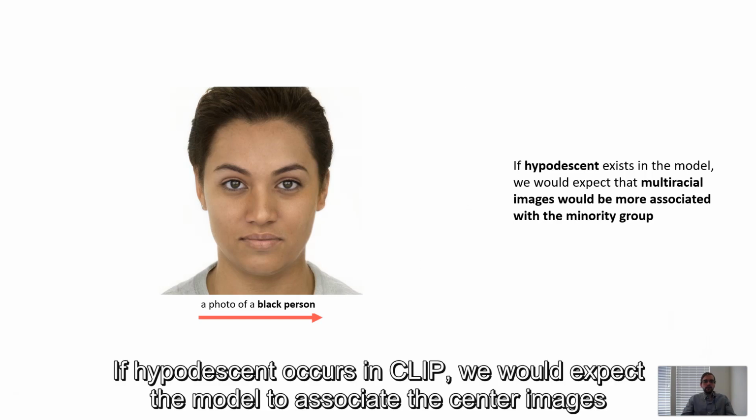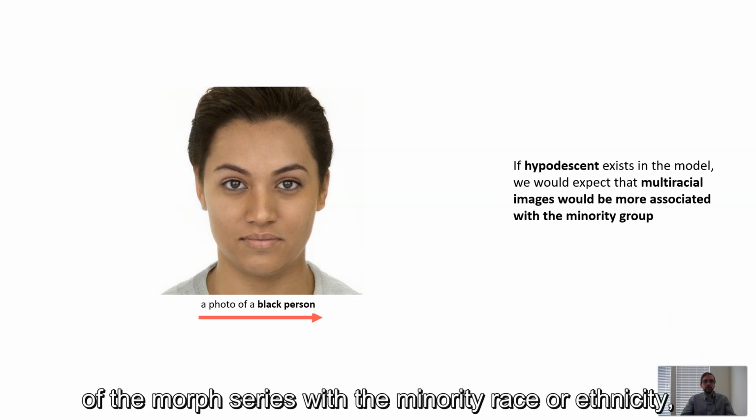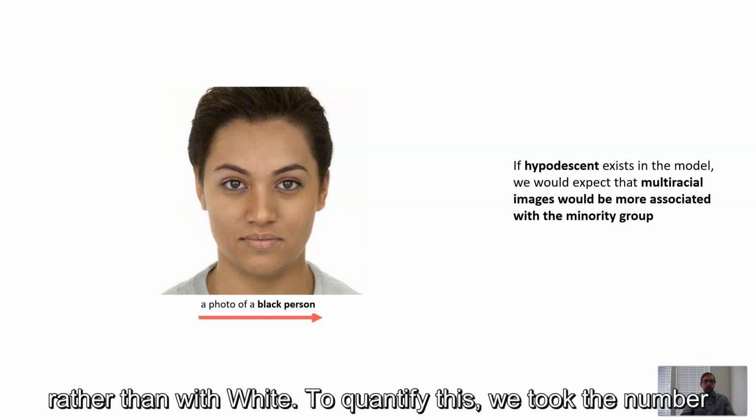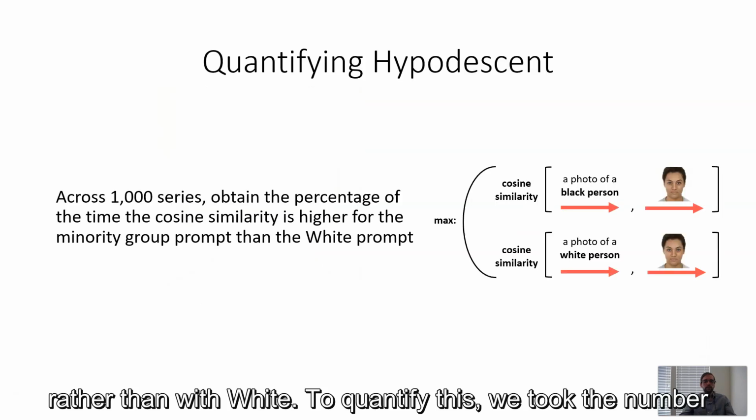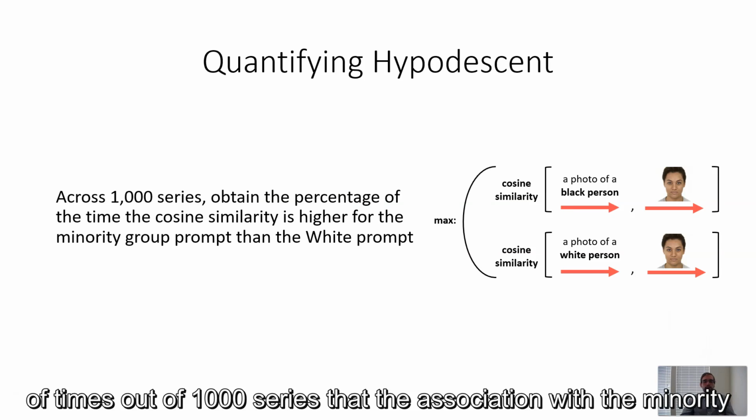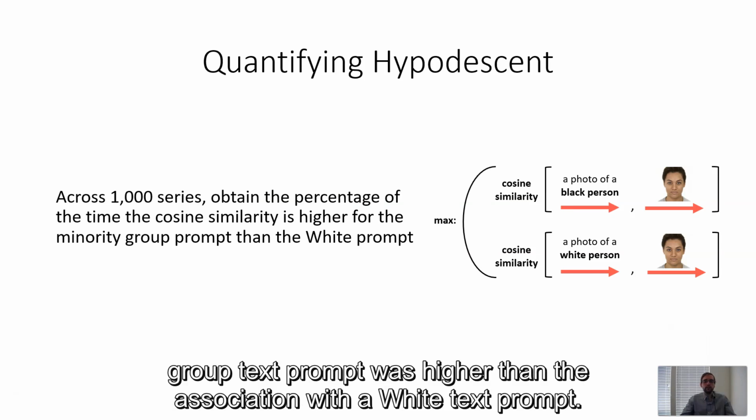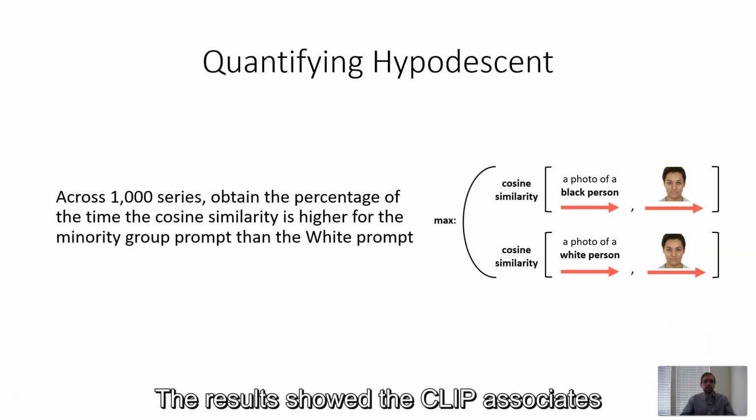If hypodescent occurs in CLIP, we would expect the model to associate the center images of the morph series with a minority race or ethnicity rather than with white. To quantify this, we took the number of times out of 1,000 series that the association with the minority group text prompt was higher than the association with a white text prompt.